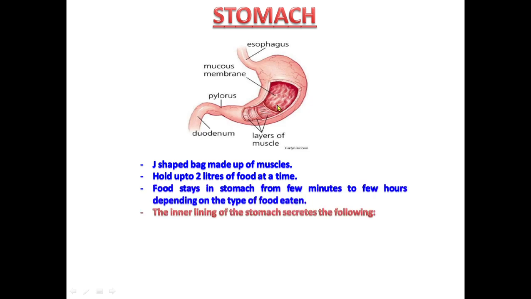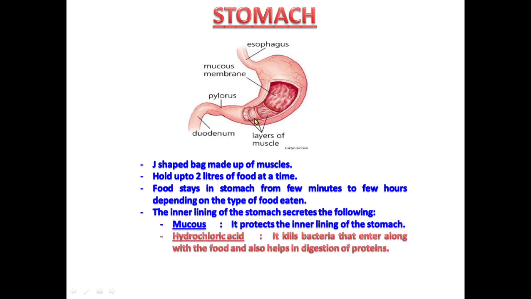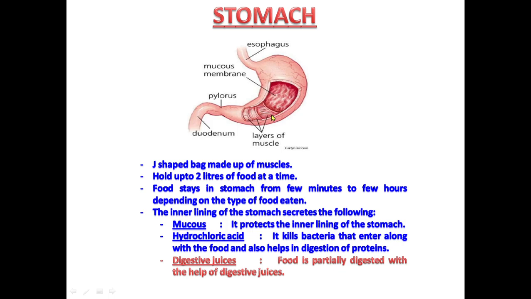And the most important thing about stomach is its internal lining secretes 3 things. One is mucus, which protects the inner lining of the stomach. Second is hydrochloric acid, which kills bacteria which is there in the food and also helps in the digestion of proteins. Third is digestive juice. Digestive juice is there in the stomach to partially digest the food.